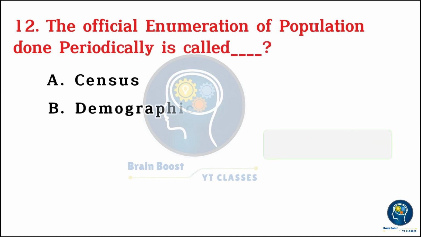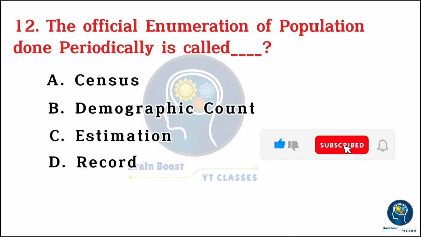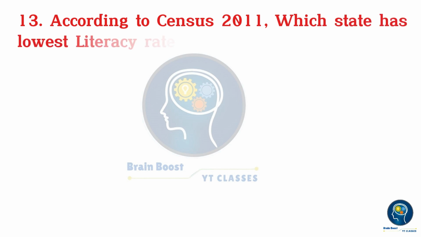The official enumeration of population done periodically is called? A. Census. B. Demographic count. C. Estimation. D. Record. 3, 2, 1, 0. A. Census.